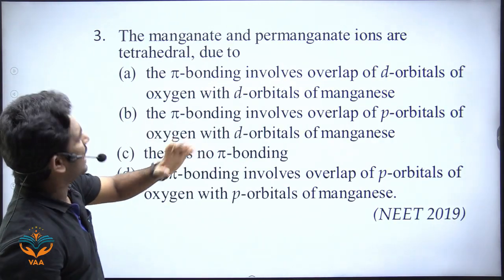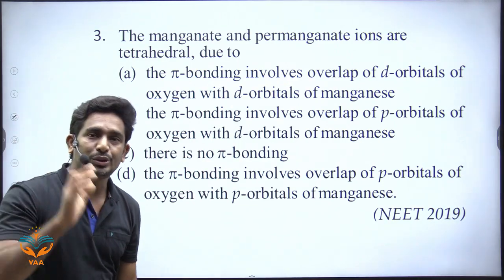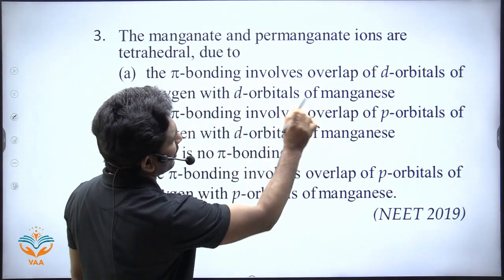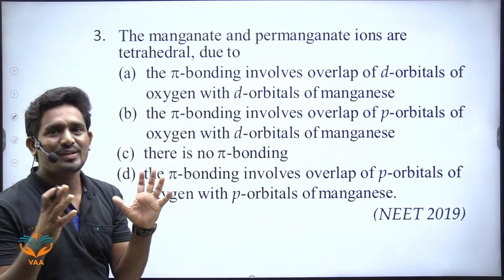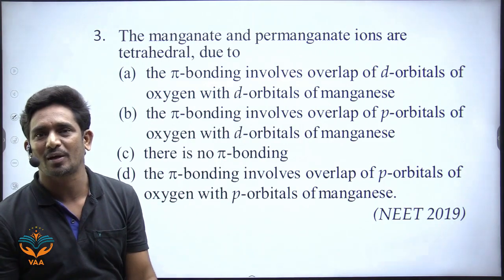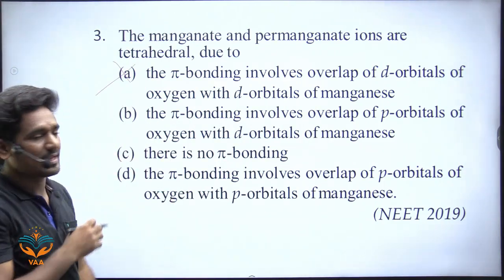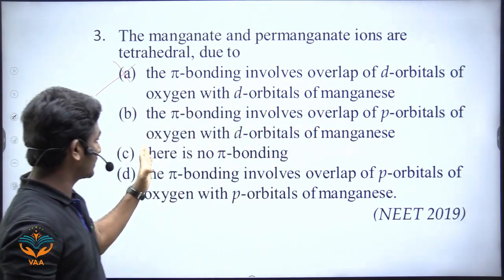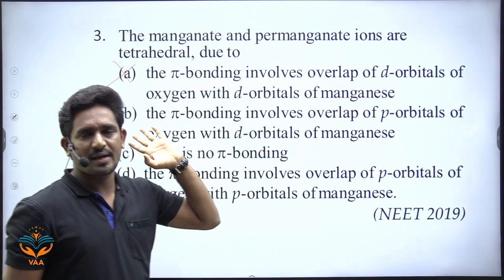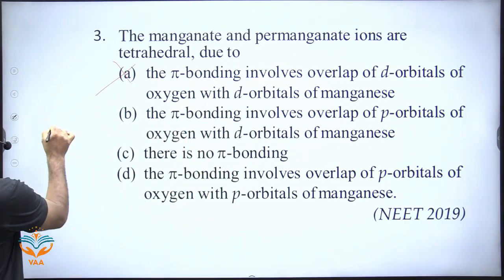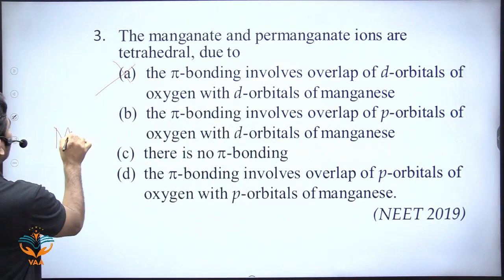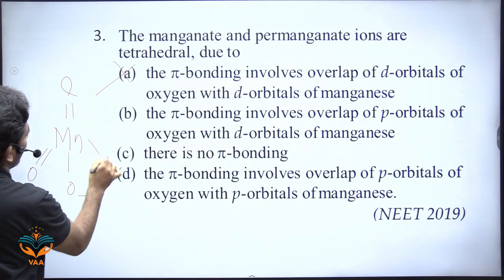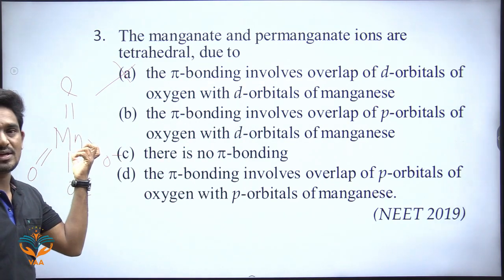The manganate and permanganate ions are tetrahedral due to... look here, the pi bonding involves overlapping of d orbitals of oxygen. Oxygen does not have any d orbitals, right? So that is wrong. Next one, the pi bonding involves overlapping of p orbitals of oxygen and d orbitals of manganese. That is correct. If you look at the structure of manganate, take Mn, double bond O, O minus, O minus. This is manganate.